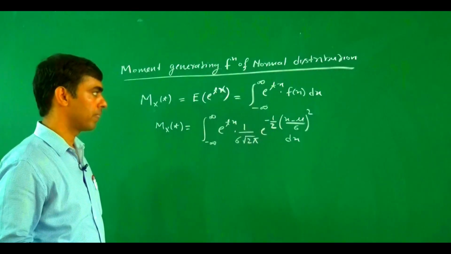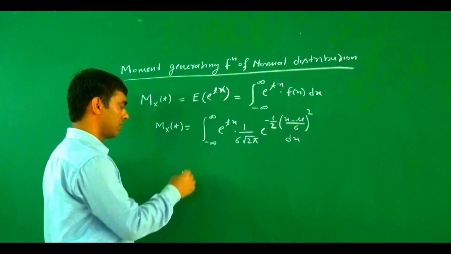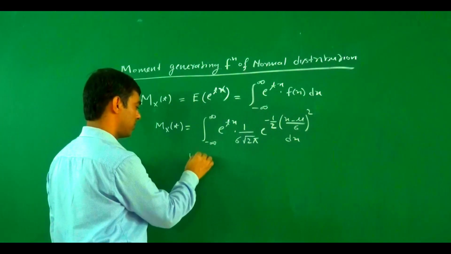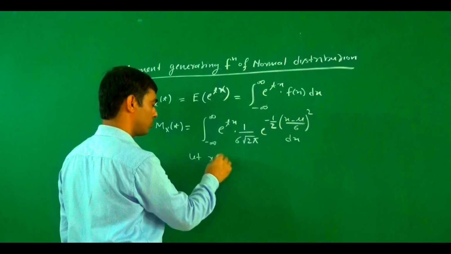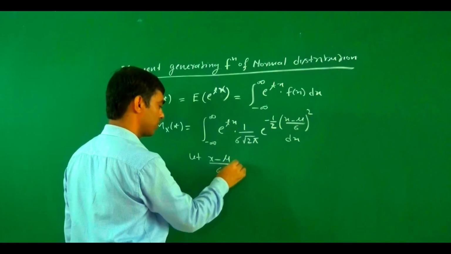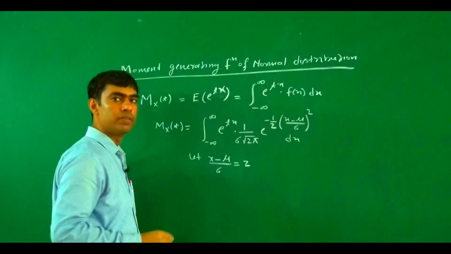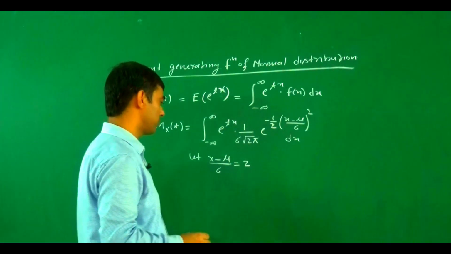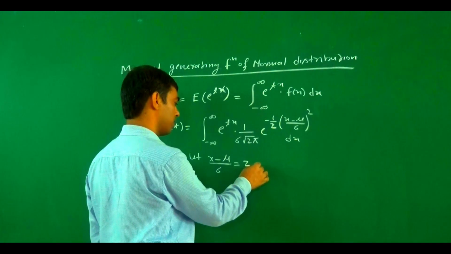Now we assume, to simplify this and solve this integration, that (x minus mu) upon sigma equals z.